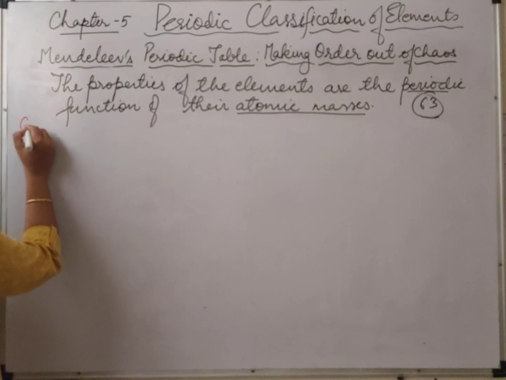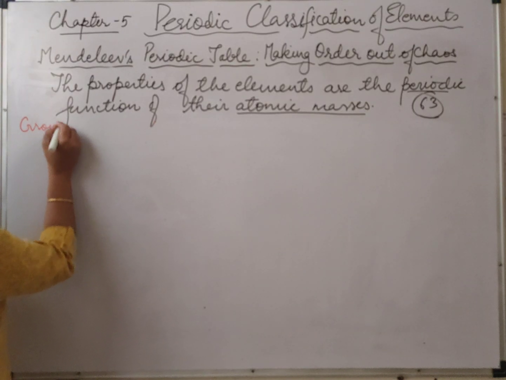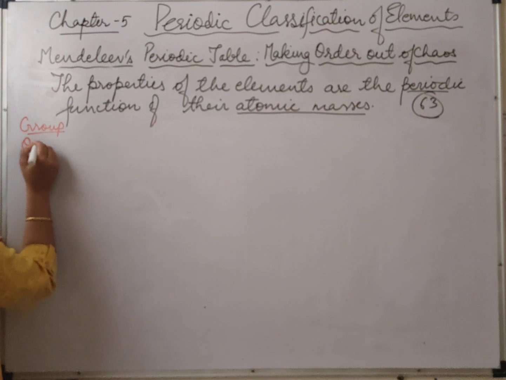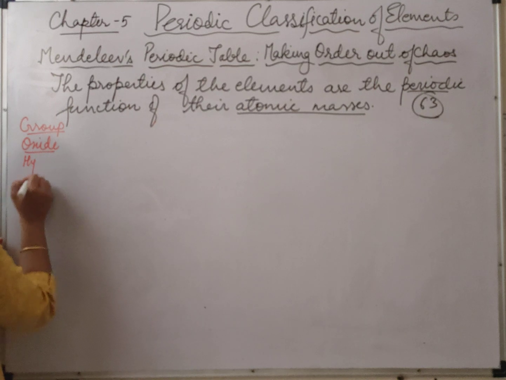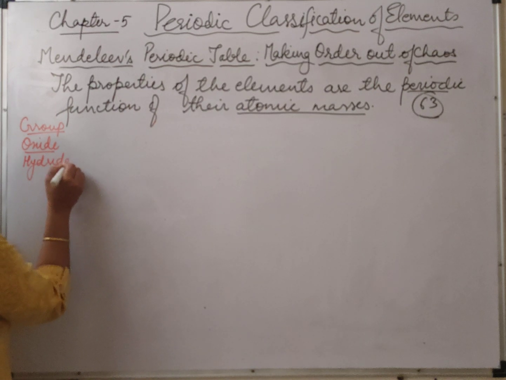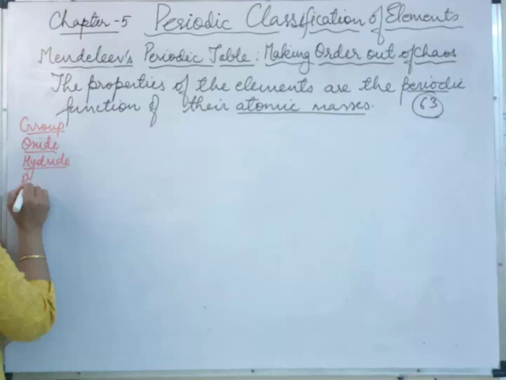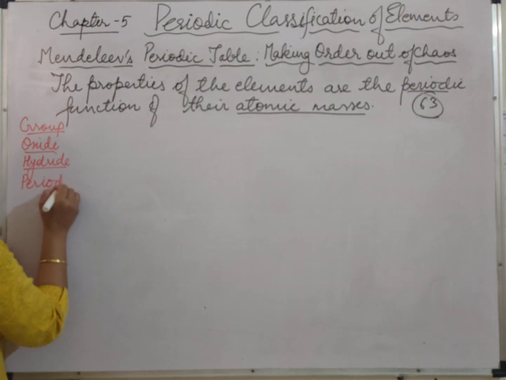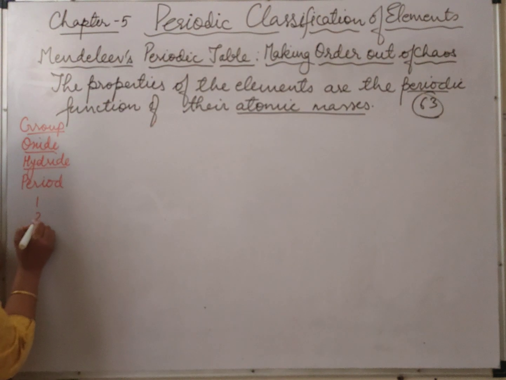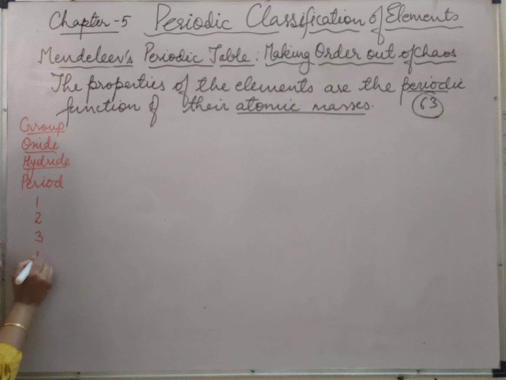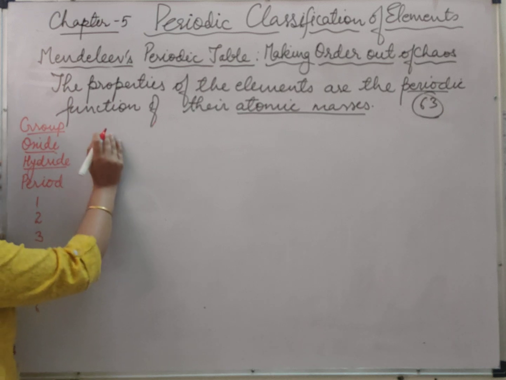First we will write the group. Then we will write down the formula of their oxide, then hydride. Then we will write down the period: 1, 2, 3, 4, 5 and 6. And here we will write down the group.